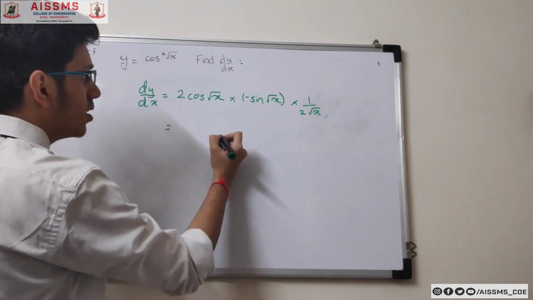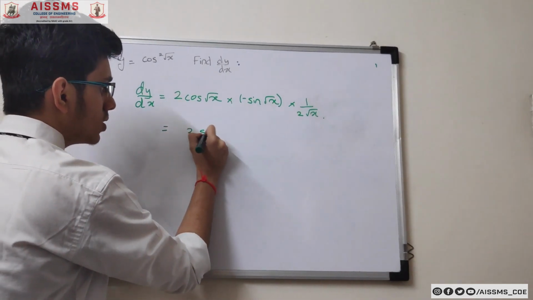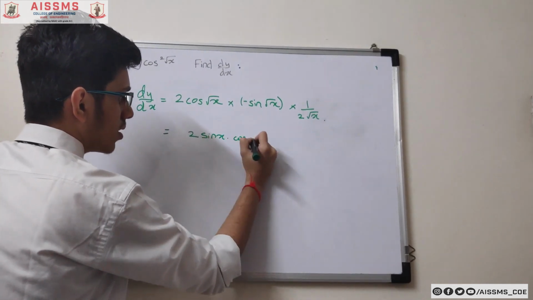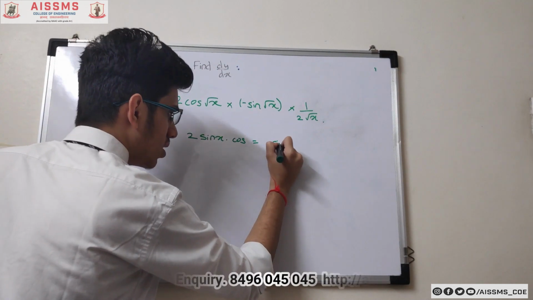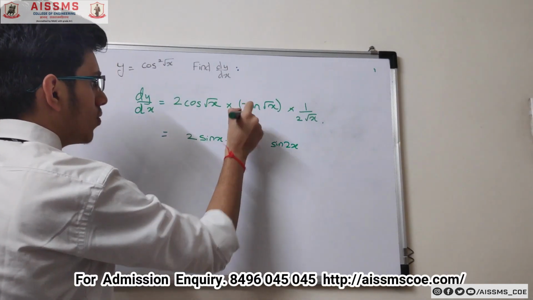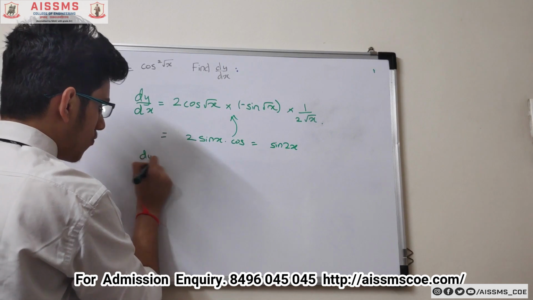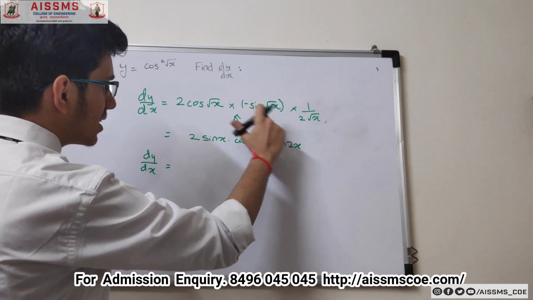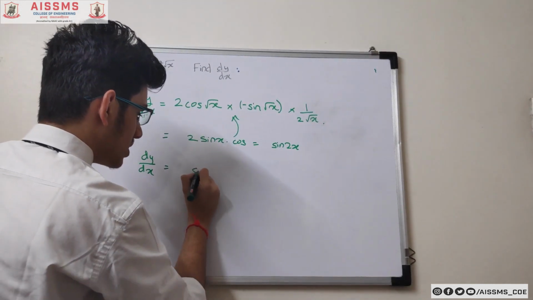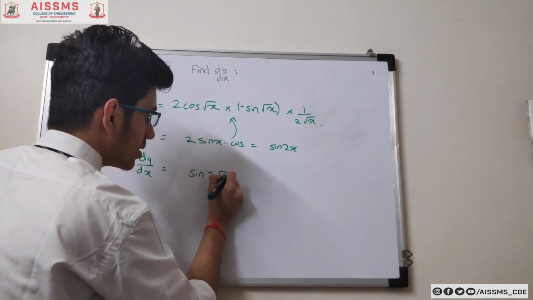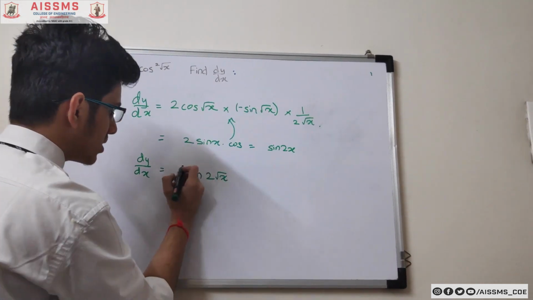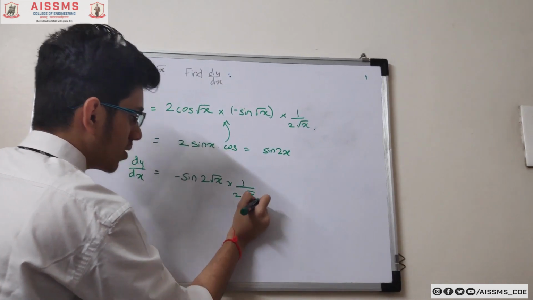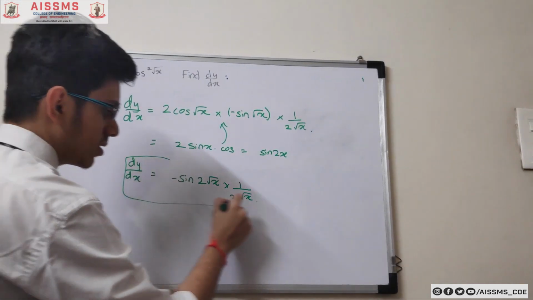So when we solve it further, what is 2 sin x cos x? It's nothing but sin 2x. We are going to apply it over here. Derivative of y with respect to x is nothing but 2 of sine root x cos root x, which is sine of 2 root x, but we'll preserve the minus sign and multiply it with 1 upon 2 root x. This is nothing but the final answer.